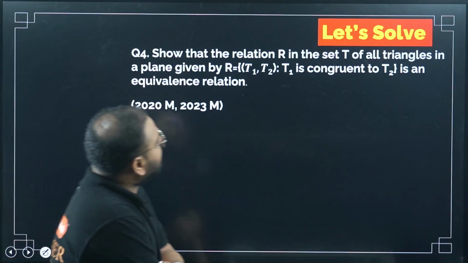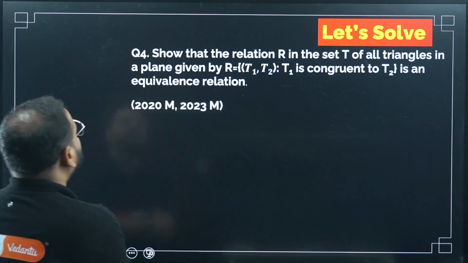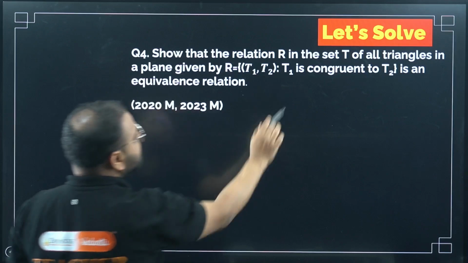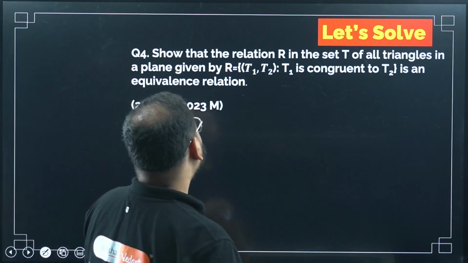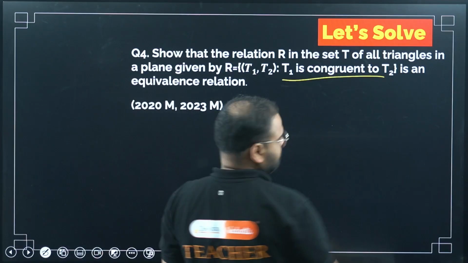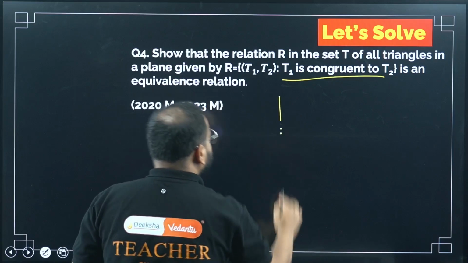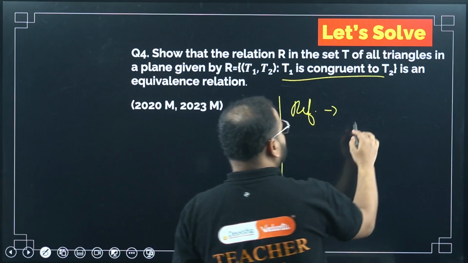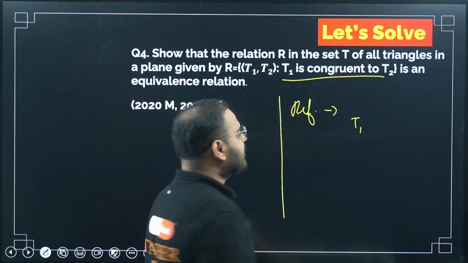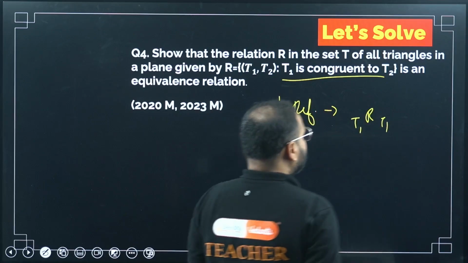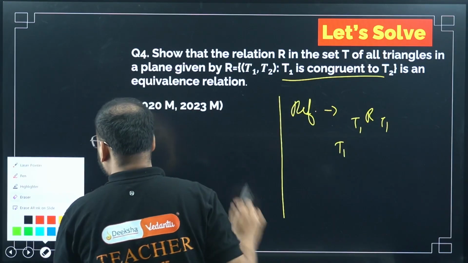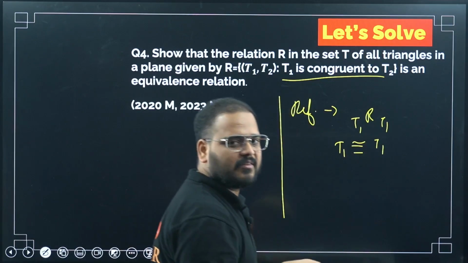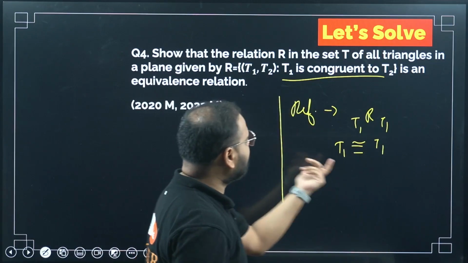The relation R in the set T of all triangles in a plane is given by T1 is congruent to T2. Okay, they're talking about congruent triangles. Simplest question ever, sir. Think about it. If I'm writing just T1, it will be related with T1, no? T1 is congruent to T1, right? Same triangle will be congruent with itself. I can overlap, same triangle will be like this.